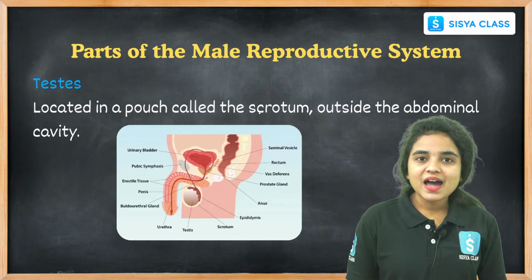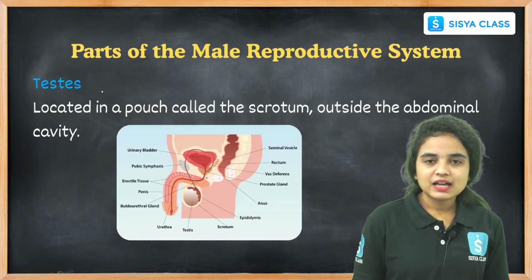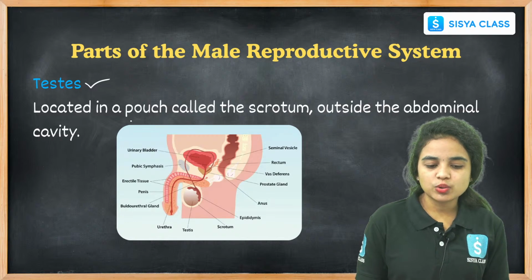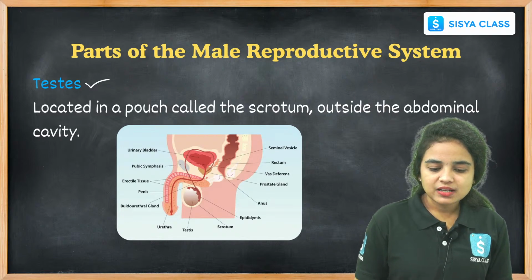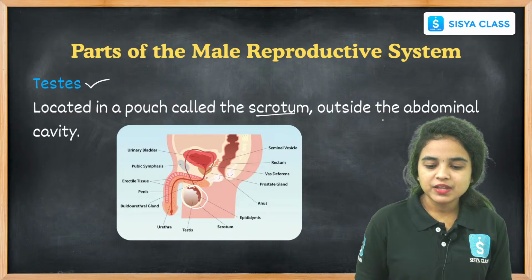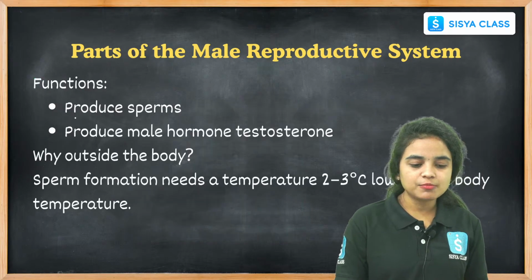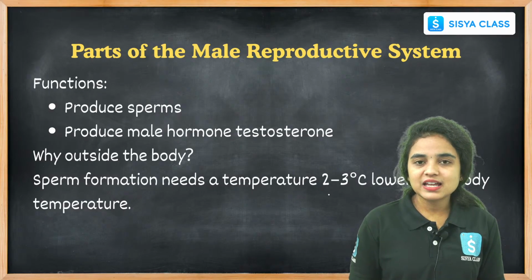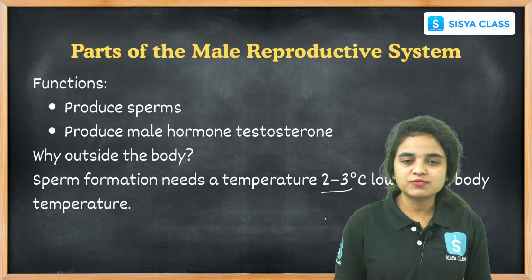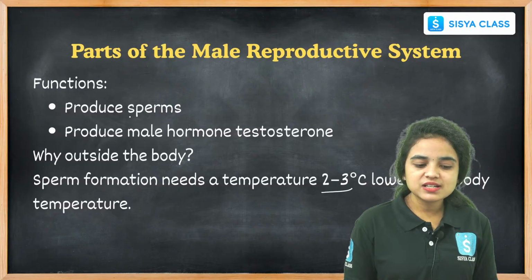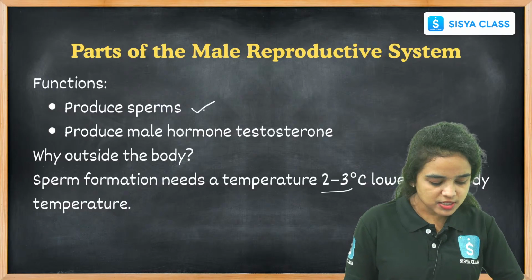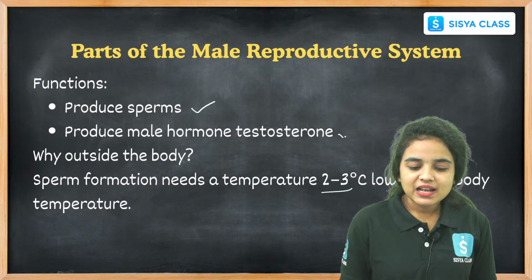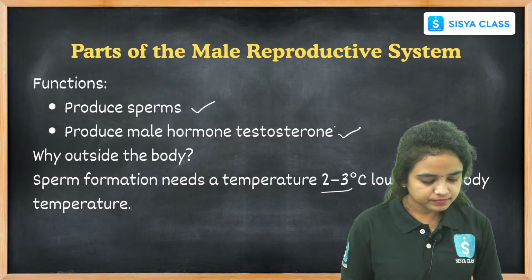Coming to the parts of the male reproductive system, the testis is located in a pouch called the scrotum. It is located outside the abdominal cavity. Why is it located outside? Sperm formation needs a temperature about 2 degrees Celsius lower than our body temperature. So the function of the testis is to produce sperms and produce the male hormone testosterone.